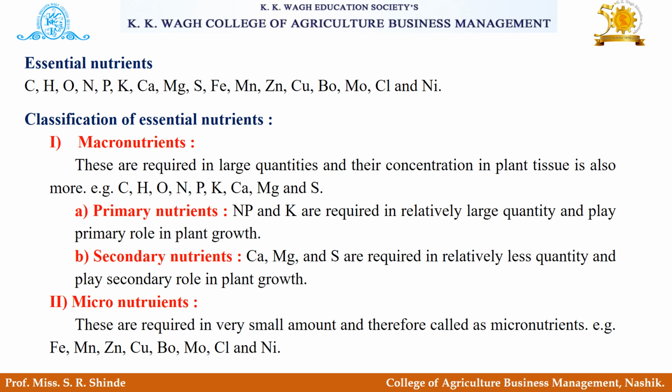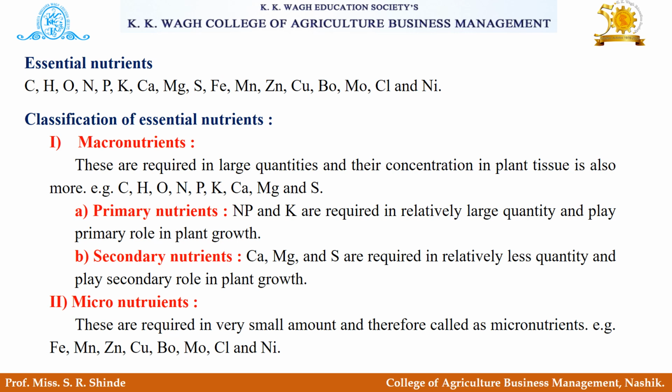Now let's see the classification of these essential nutrients. Essential nutrients are classified into two types, macronutrients and micronutrients. Macronutrients are required in large quantities and their concentration in plant tissue is also more. That's why they are called macronutrients. Carbon, hydrogen, oxygen, nitrogen, phosphorus, potassium, calcium, magnesium and sulfur are the examples of macronutrients.